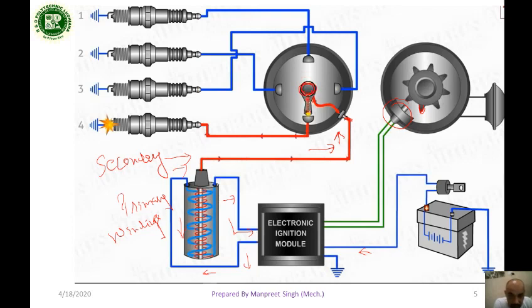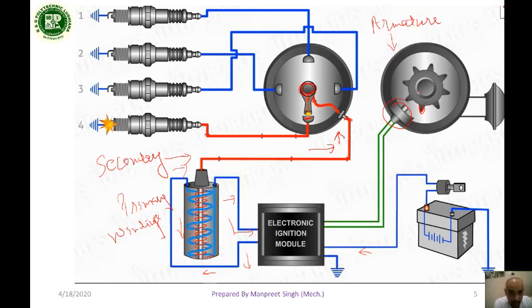When the rotating arm comes in front of these terminals, the voltage jumps from the rotating arm to the terminals. This voltage passes through the spark plug and a spark is created. The fuel of the engine burns and the engine is kept moving. This operation is repeated a number of times.